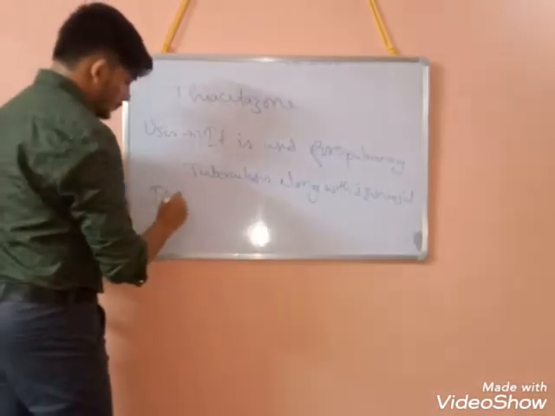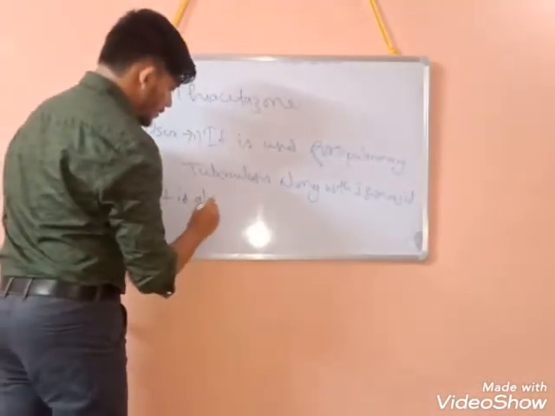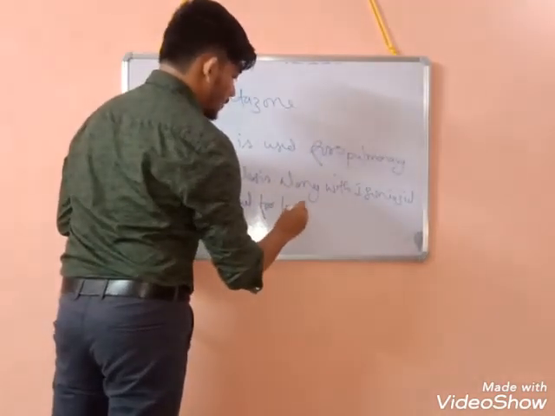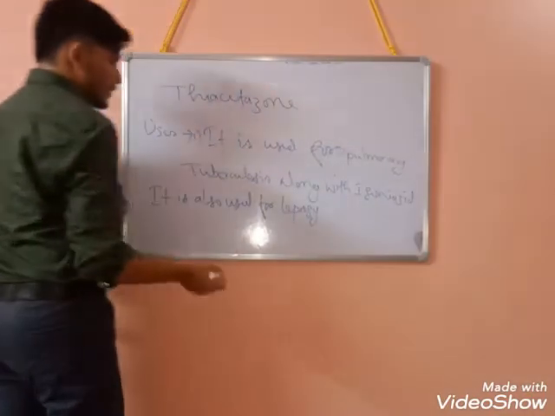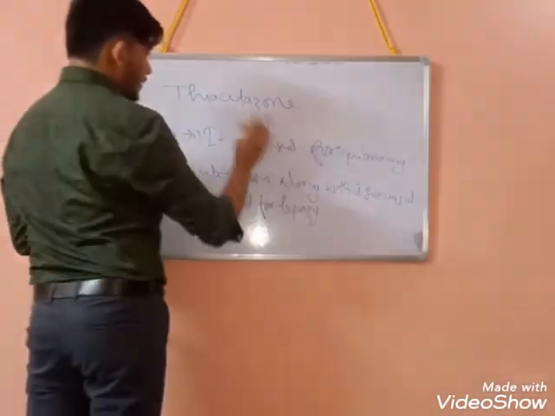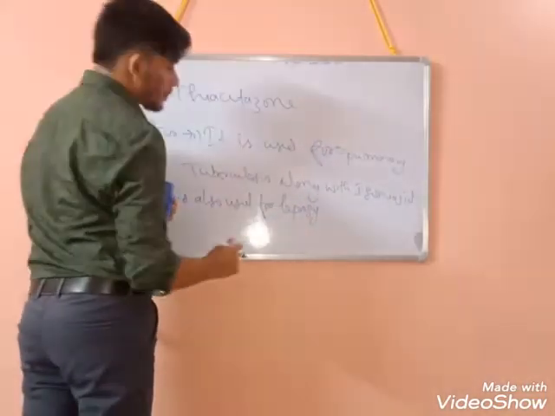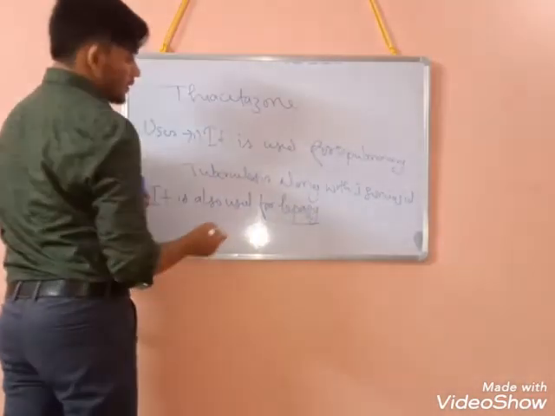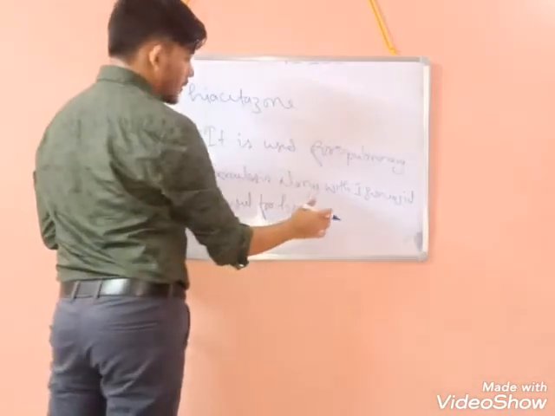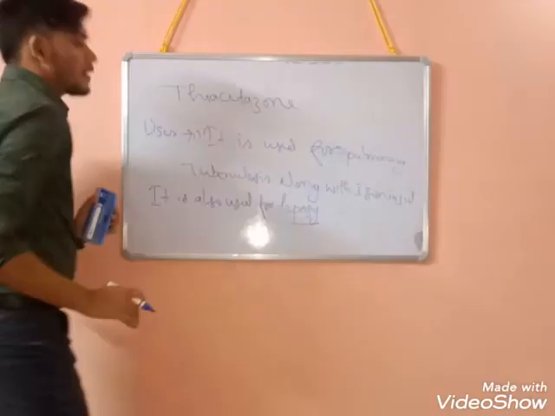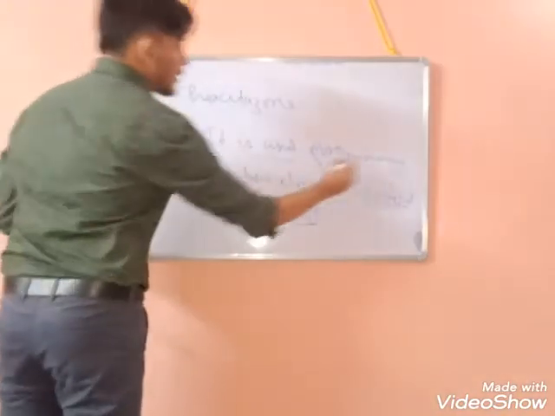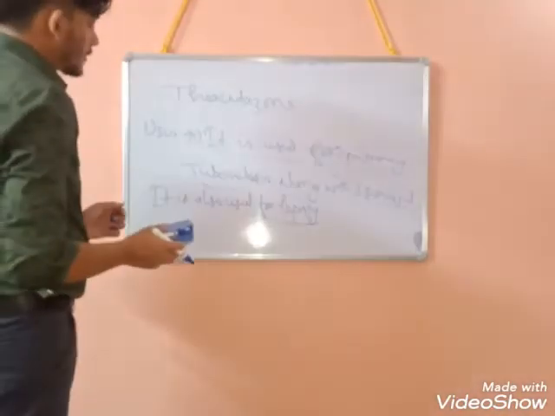It is also used for leprosy. You know that leprosy is caused by Mycobacterium leprae, and tuberculosis is also a Mycobacterium type of disease. So this drug is used for both leprosy and, along with isoniazid, for pulmonary tuberculosis. So these are the uses.